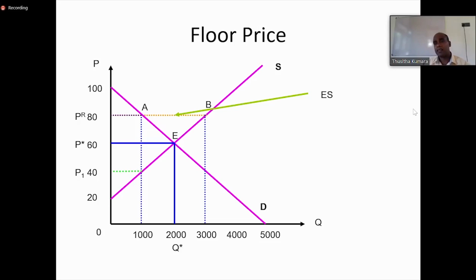Then there were certain problems, like we had a shortage. If you take a very recent example like petrol, people were waiting in a long queue 2-3 weeks back. This is because the government regulated price was much lower than the market price. So there was an excess demand. People who don't even have a vehicle tended to buy petrol because the price was so low. People tended to consume much.